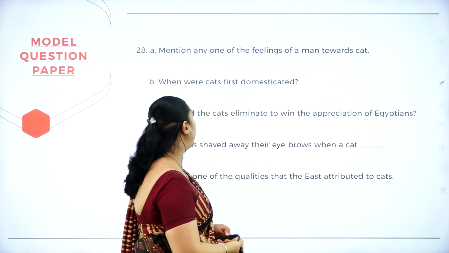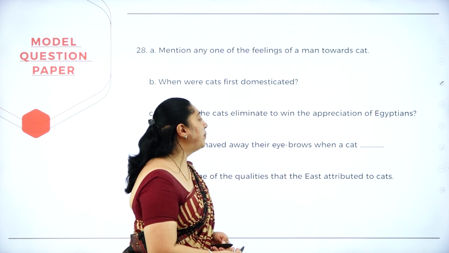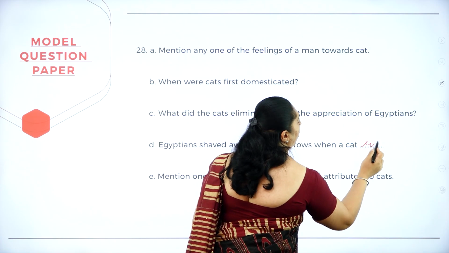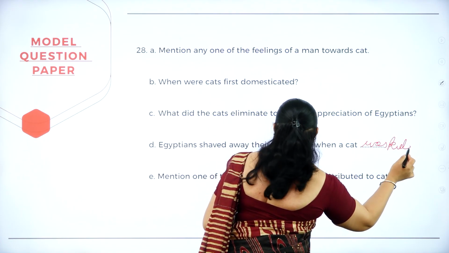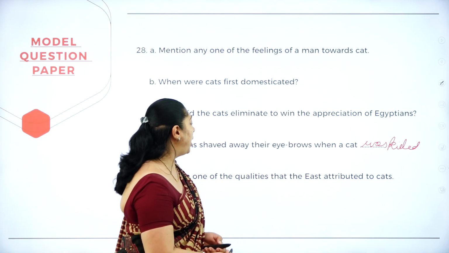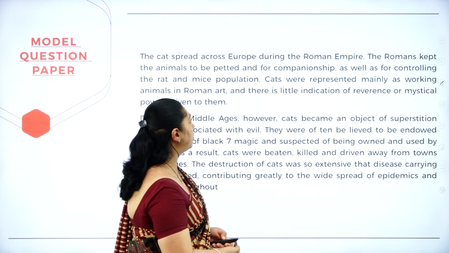This is the answer for the third question. Egyptians shaved away their eyebrows when a cat passed away. When they lost their cats, they shaved their eyebrows.